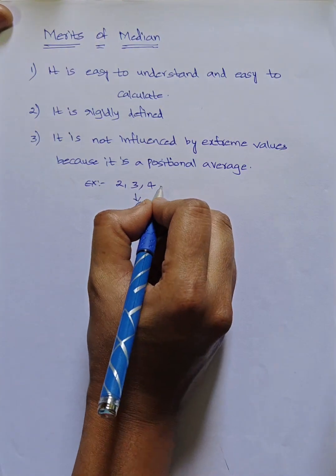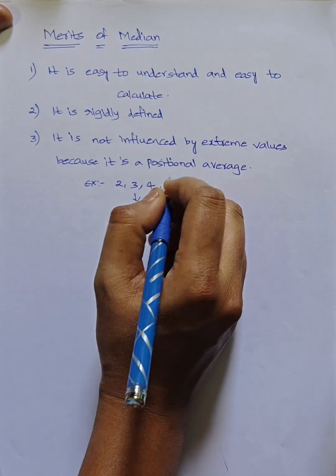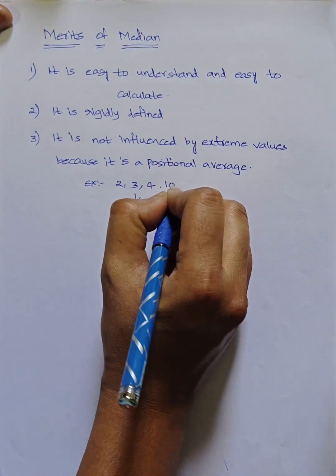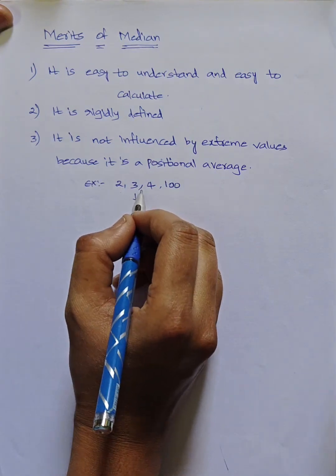Suppose I add one more value, an extreme value, like 100. Now if you calculate median, what will you get? 2, 3, 4, 100.